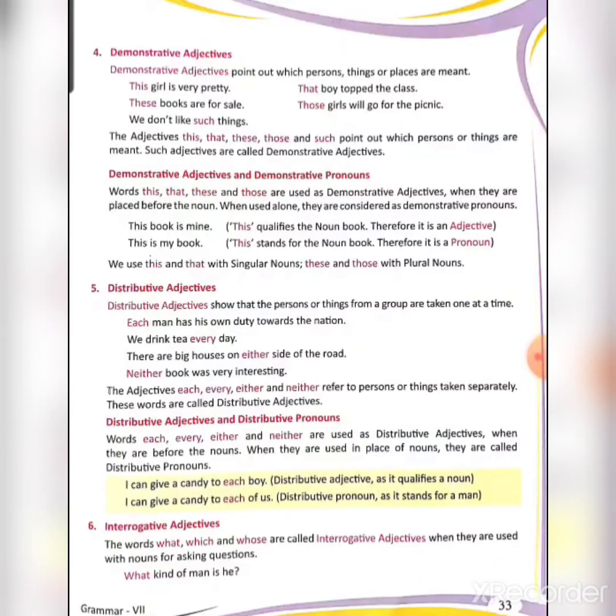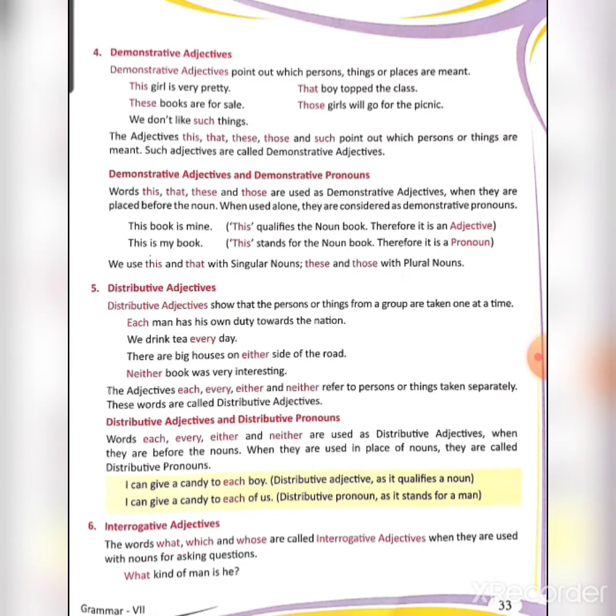Now the fifth one, distributive adjective. What do you mean by distributive adjective? Distributive adjectives show that the persons or things from a group are taken one at a time. Like, each man has his own duty towards the nation. So now we are not taking the whole population of our country. We are taking persons distributively, that is, individually. So we have referred each. Each man has his own duty towards the nation. So here this each represents a distributive adjective.